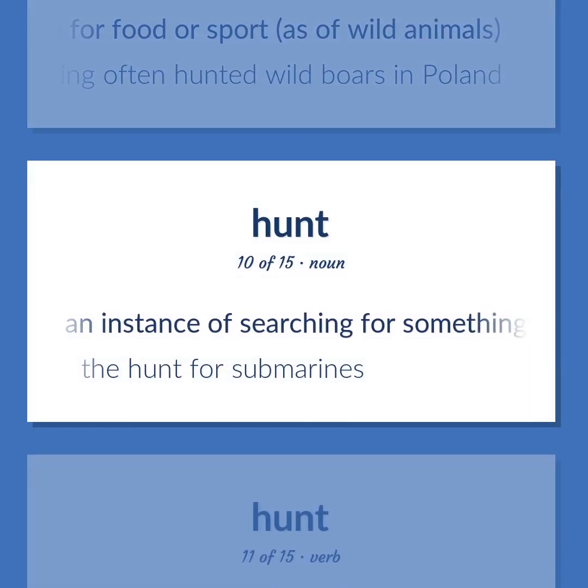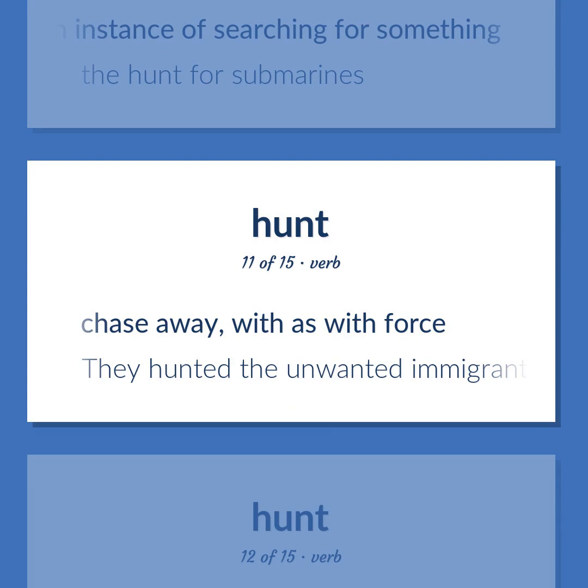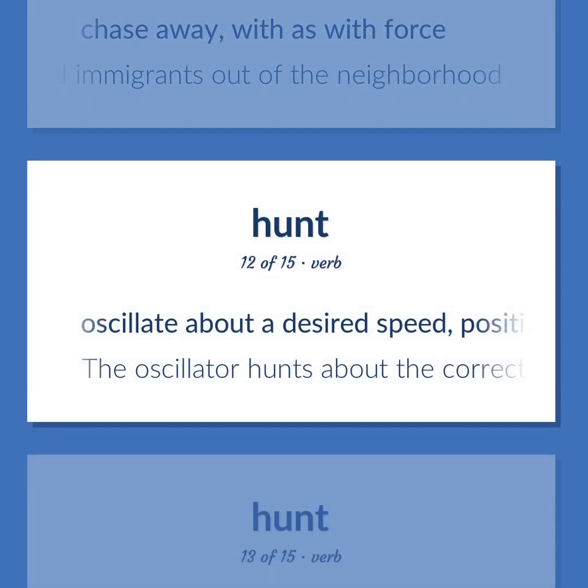An instance of searching for something. The hunt for submarines. Chase away, as with force. They hunted the unwanted immigrants out of the neighborhood. Oscillate about a desired speed, position, or state to an undesirable extent.